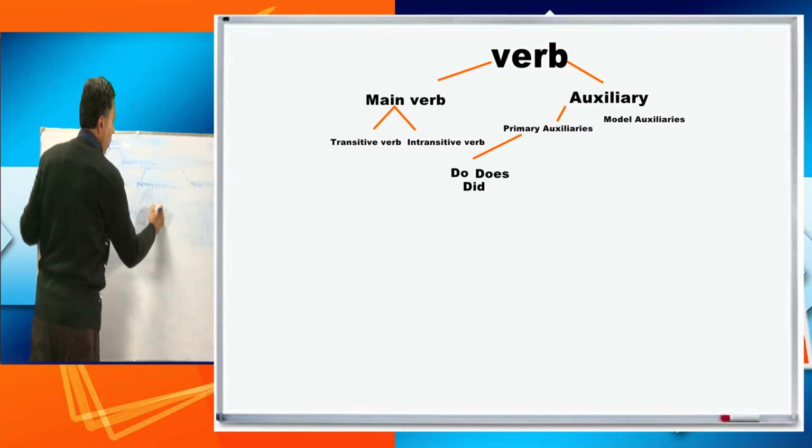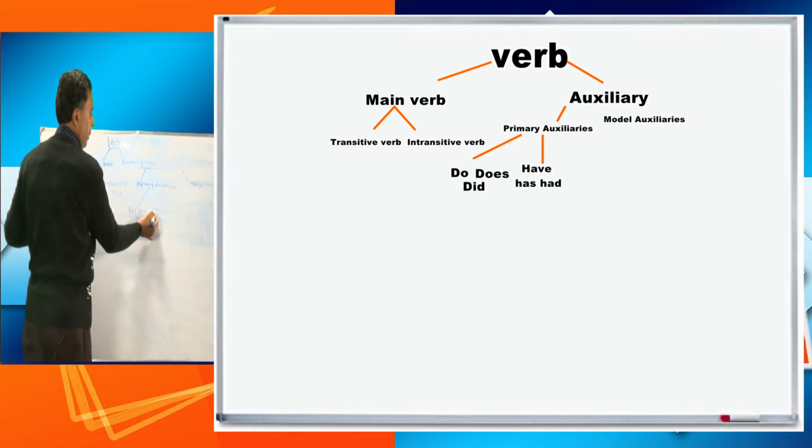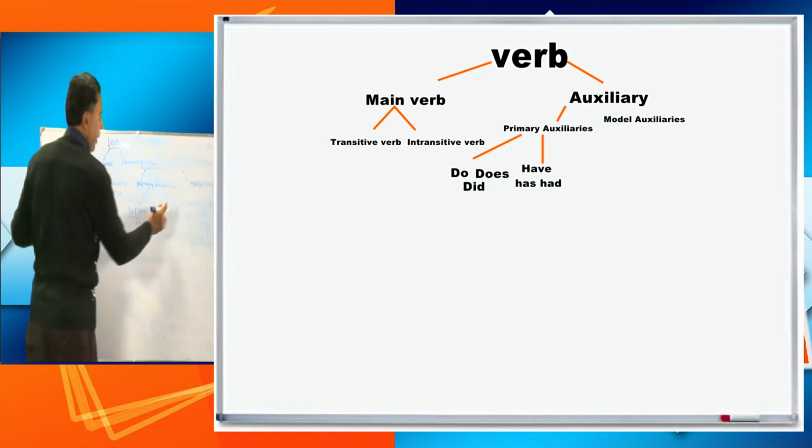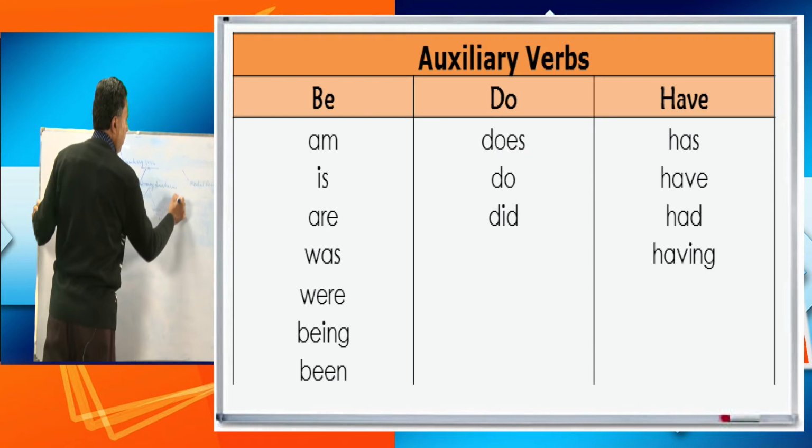Then there is the have form: have, has, and had, which we generally use in present perfect and past perfect. And the third one is the be form. In this be form, we use is, am, are, was, were. There are 7 forms of this, including be, that is 8, been, and being.